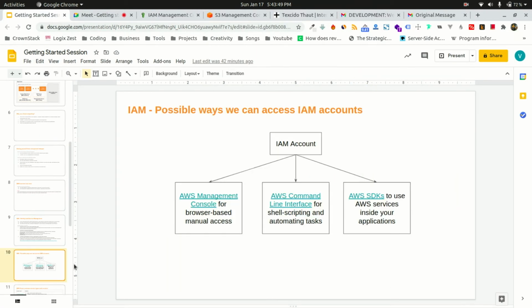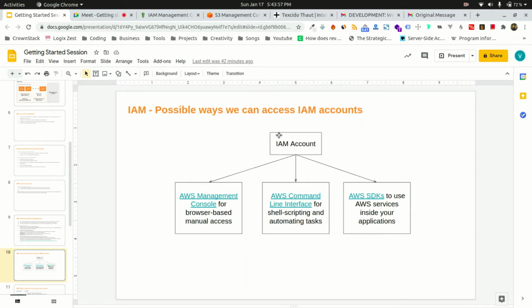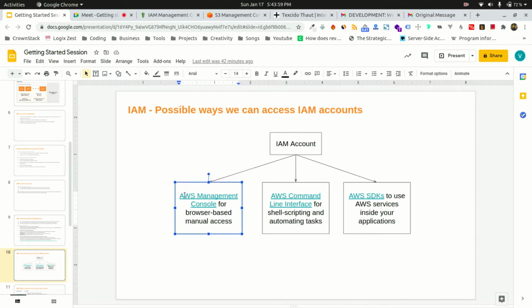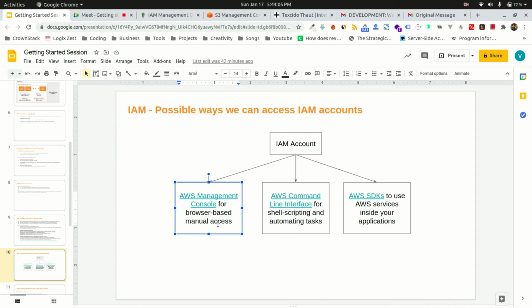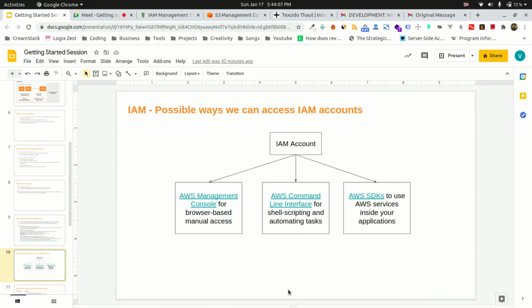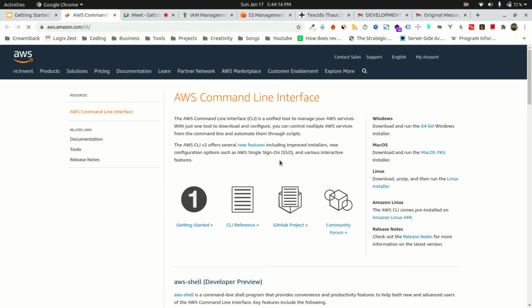So just a diagram: what are the possible ways we can access IAM accounts? Basically, an IAM account, when created, we can use in the Amazon Management Console for browser-based manual access, or you can use the Amazon command line interface. I'll show you. I've added this link over here. So Amazon provides their own CLI. By CLI, just an example: